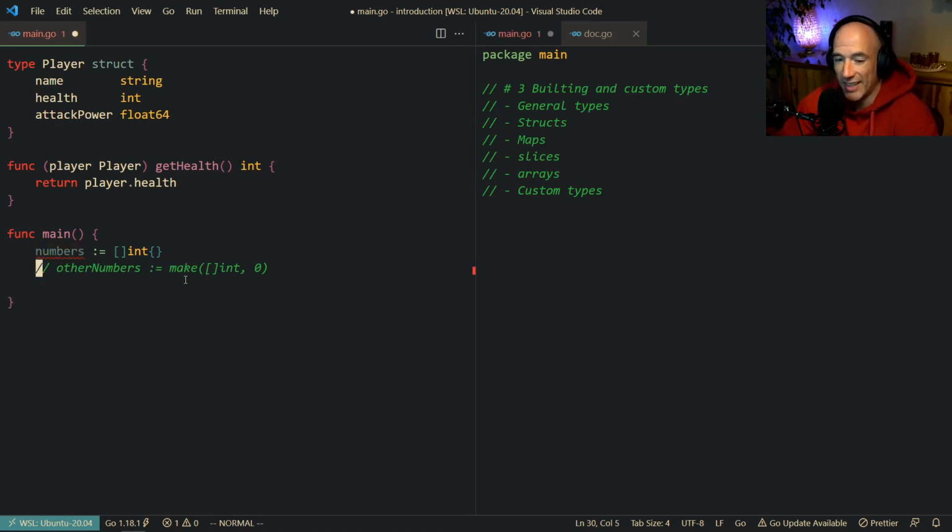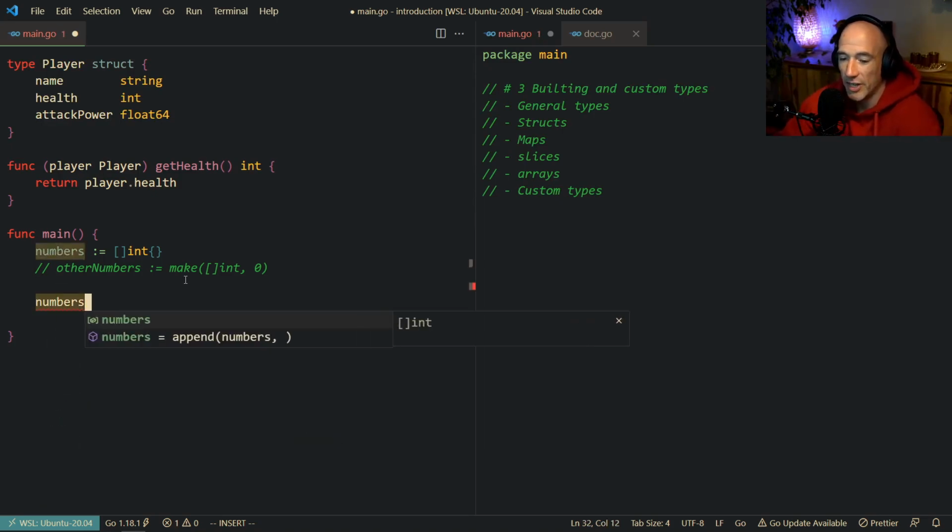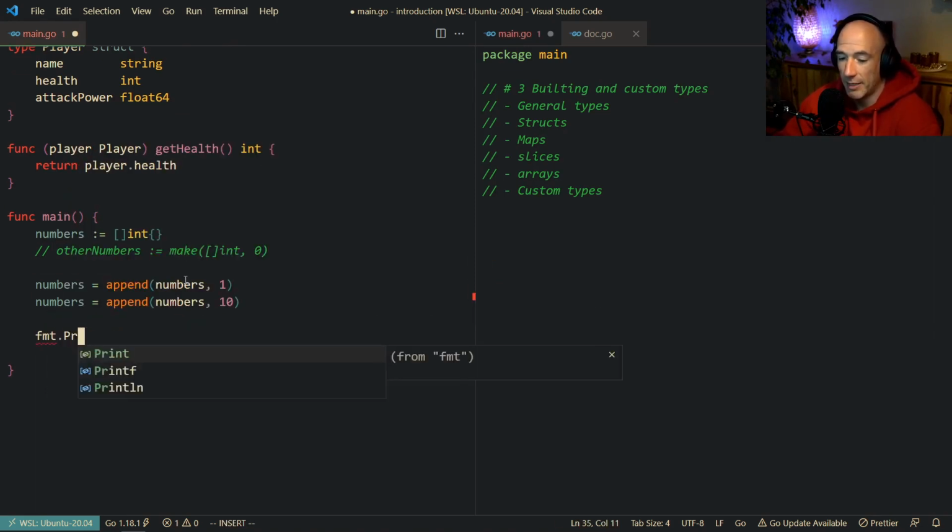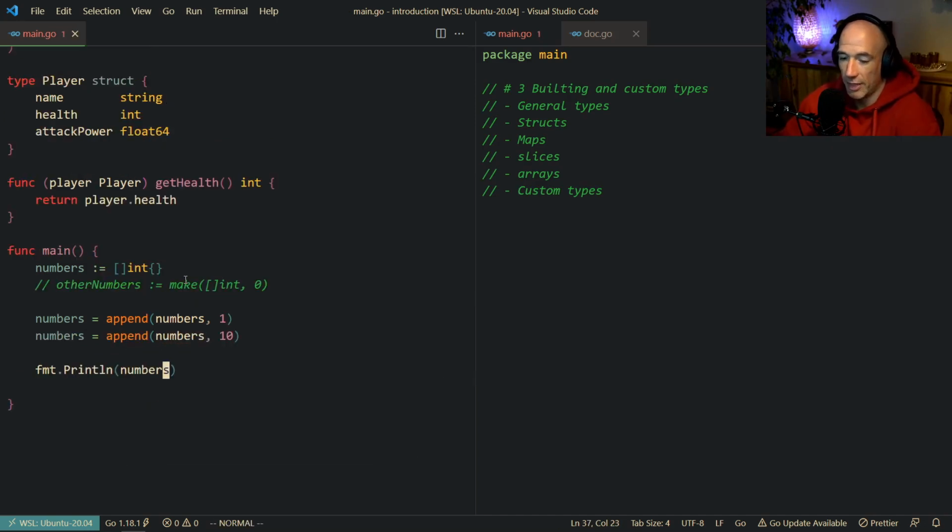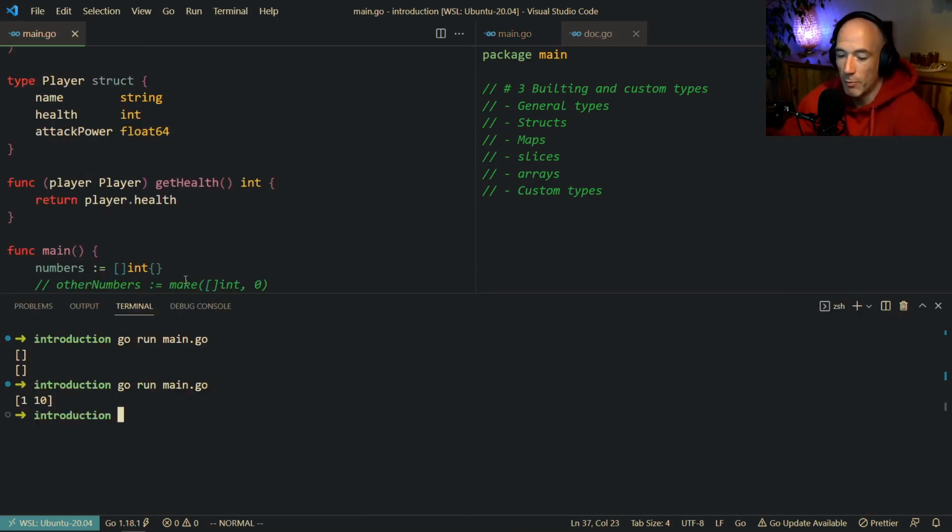A slice can dynamically grow. So for a slice, we can do that. We could say numbers is append, and that's going to be numbers, and then we could say 1, and we could even do 10. Then we can print it out, fmt.Println numbers, just like that, and run it, boom, and we're going to see 1 and 10 inside of our slice. That's basically how you do that.